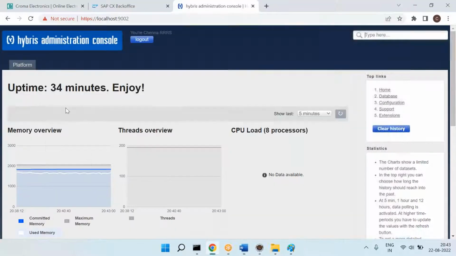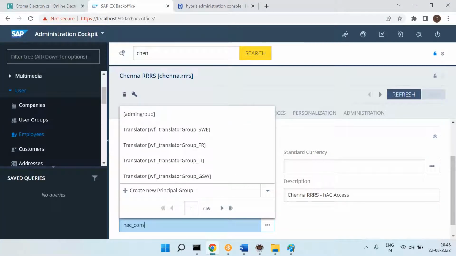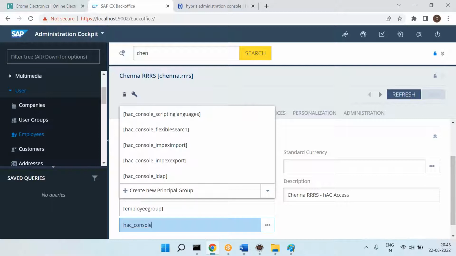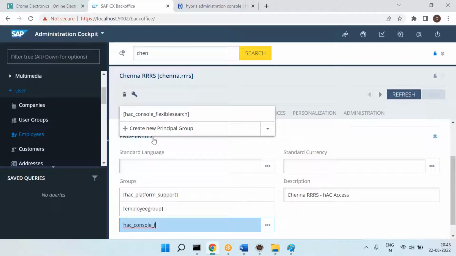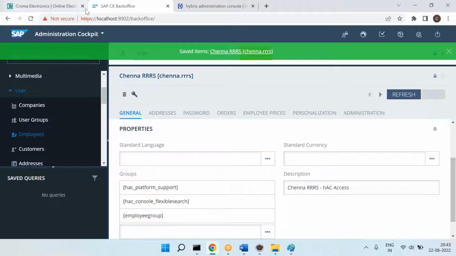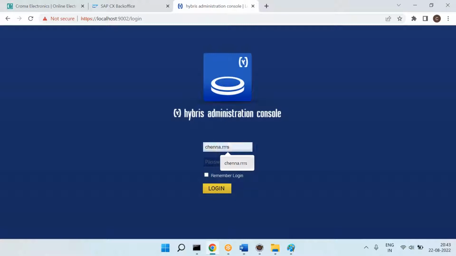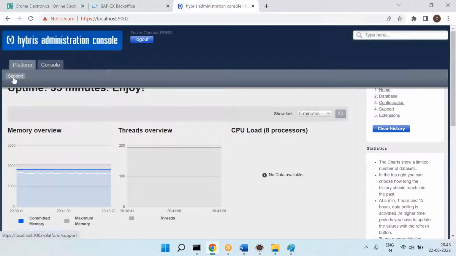Now let's say in the console, I want to give the flexible search queries option. So in the hAC, in the console, I want to give flexible search queries. Click on save. Now come to hAC, log out and log in and see. ChennaReddyTraining 1234 1234. Now you can see in the platform support is there, and in the console flexible search queries are there.